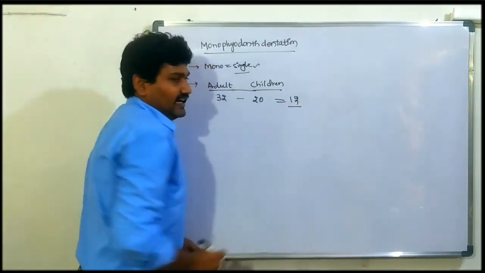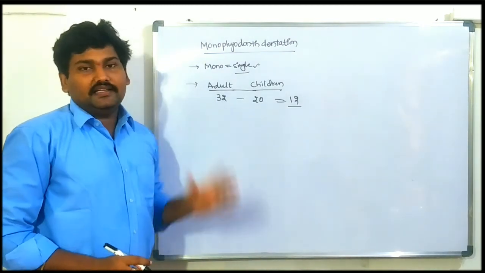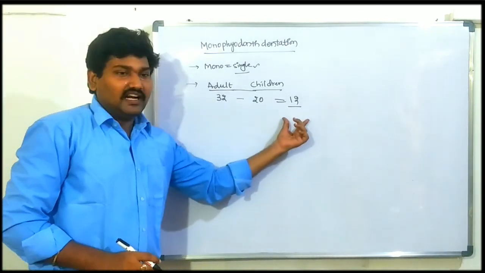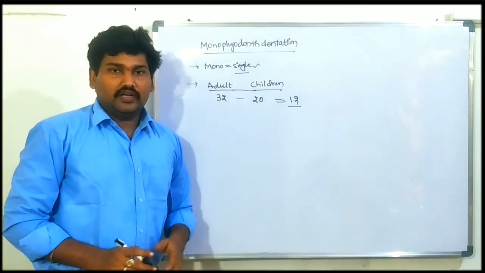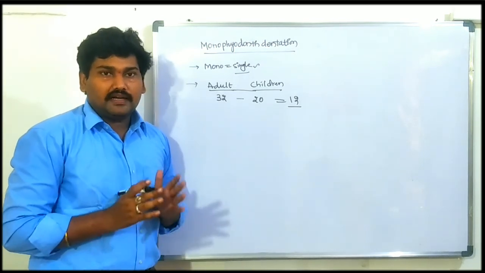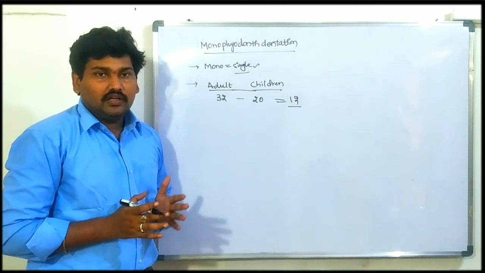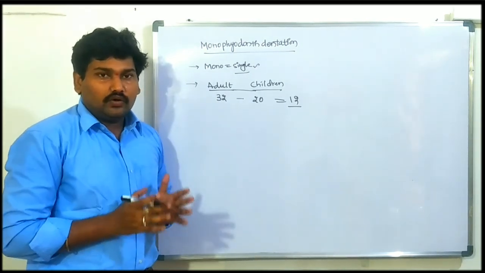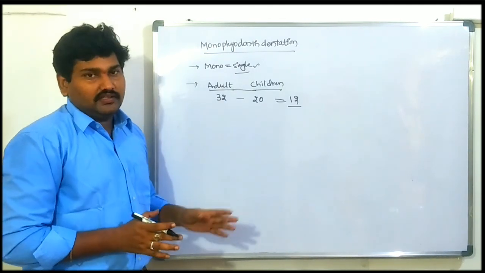These 12 teeth are called monophyodont, as they are always there in our jaw. So today we completed the mouth, the buccal cavity. The buccal cavity consists of teeth, the types of teeth, monophyodont, thecodont, heterodont, and different structures of the teeth. Thank you.